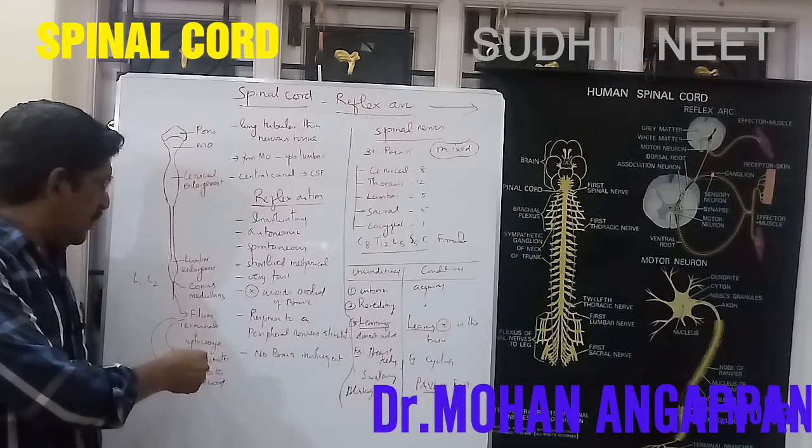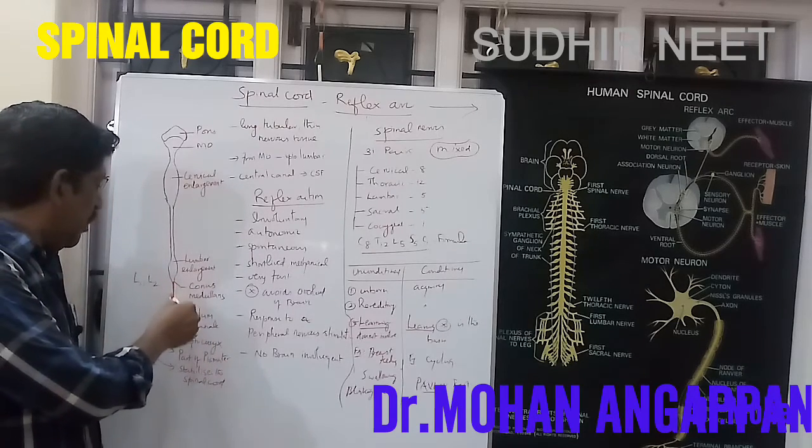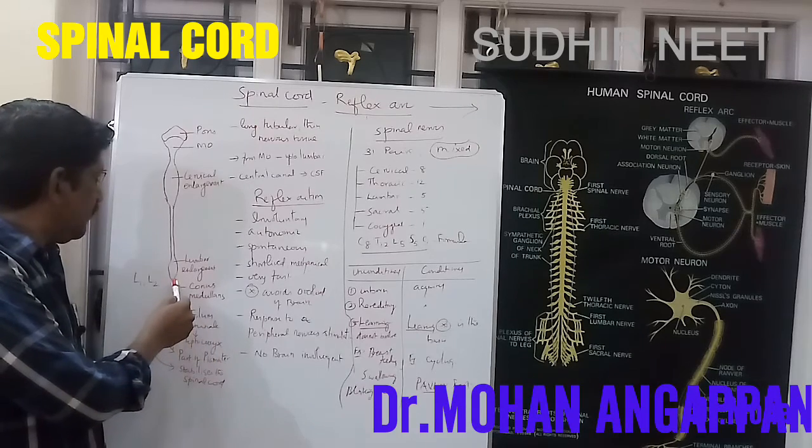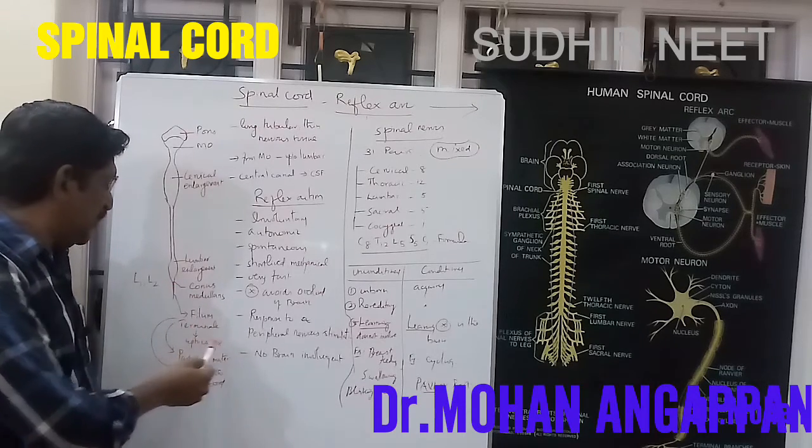Below that conus medullaris, there is a part called filum terminale. This filum terminale extends from the spinal cord up to the coccyx region.